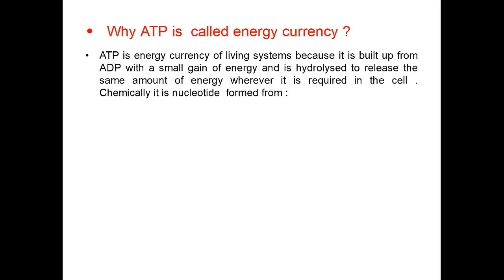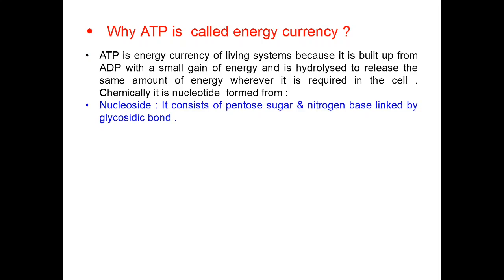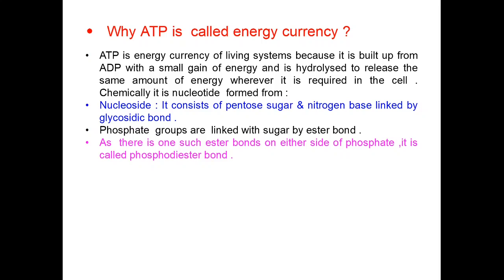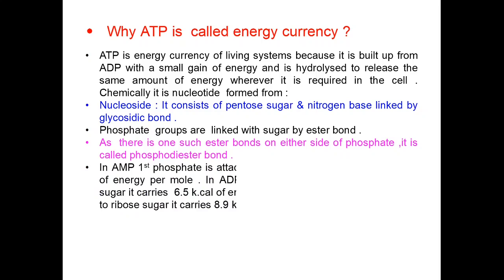Chemically, it is a nucleotide formed from a nucleoside, which consists of pentose sugar and nitrogen base linked by glycosidic bond, and phosphate groups, which are linked with sugar by ester bond. As there is one such ester bond on either side of a phosphate, it is called phosphodiester bond.